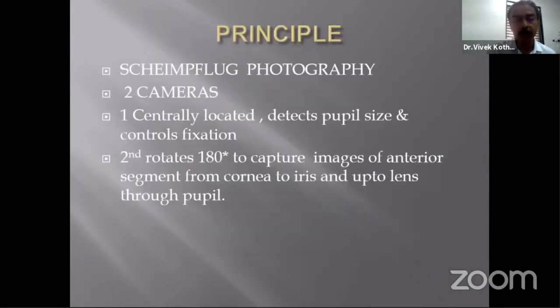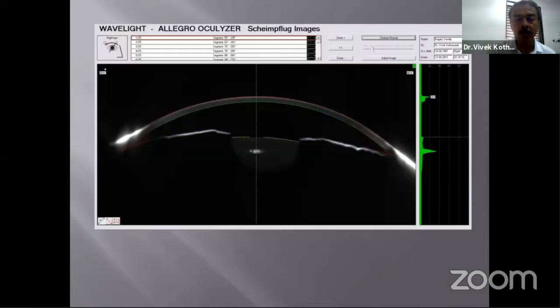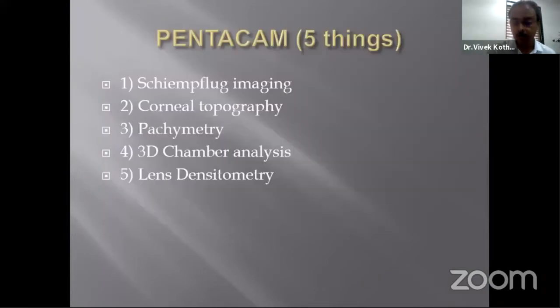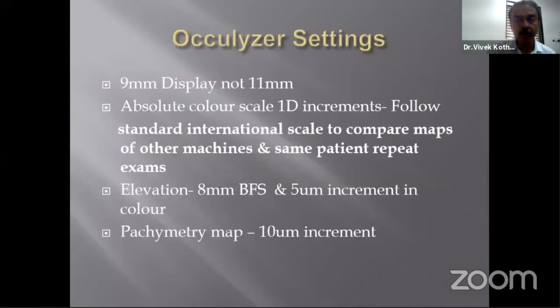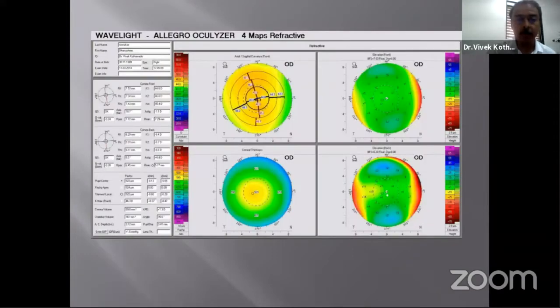So basically elevation is done by Scheimpflug photography with two cameras. One is centrally located, the one which rotates, captures images. This is one of those images. And these are things that you get on Pentacam. The settings that you use are the standard international settings to compare maps of other machines and same patient repeat exams. So this is the chord map that you get.